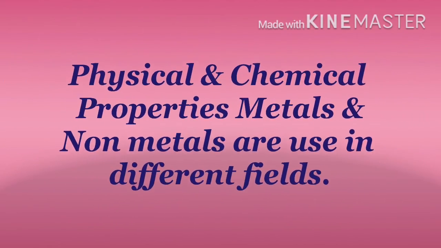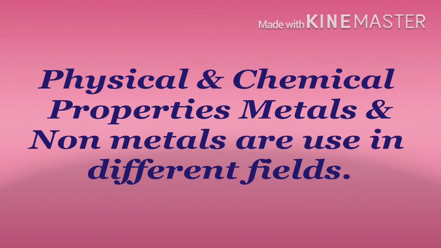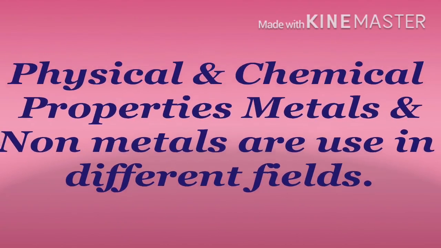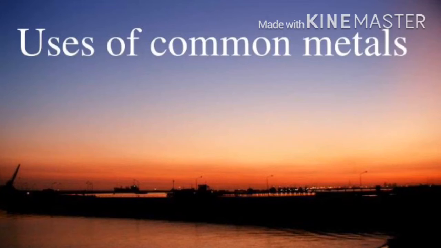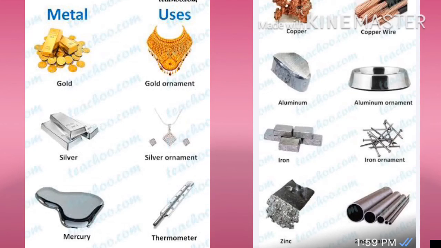Related to their physical and chemical properties, metals and non-metals are used in different fields. We will learn the uses of common metals. First is gold. Gold is used to make gold ornaments. Second, silver. Silver is used to make silver ornaments. Mercury is used in a thermometer to check the temperature.